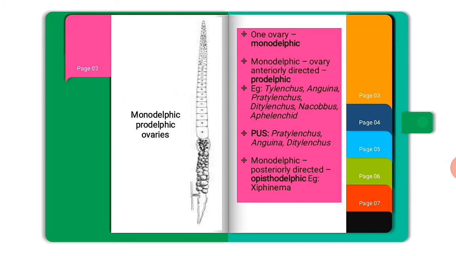Let's have a clue about PAD. P-A-D. P for Pratylenchus, A for Anguina, and D for Ditylenchus. To make it easier, friends. Next one is monodelphic posteriorly directed, that is opisthodelphic. Example is Zygotylenchus.